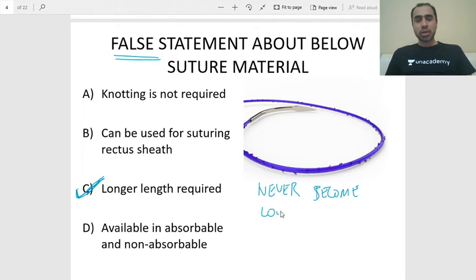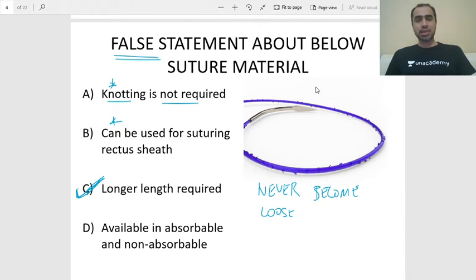So once it goes through the tissue, it's not going to go back. Alright. So this kind of suture, no knotting is required. So knotting is not required is the correct statement. Yes, it can be used for closing the rectus sheath and it is available in absorbable and non-absorbable.